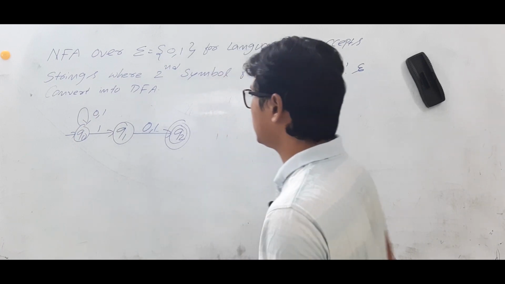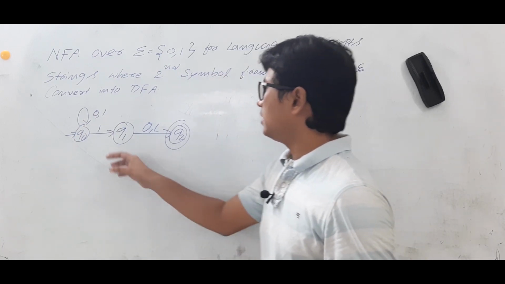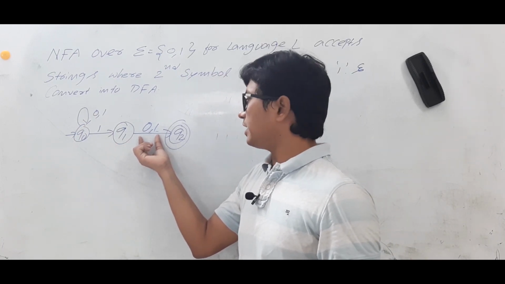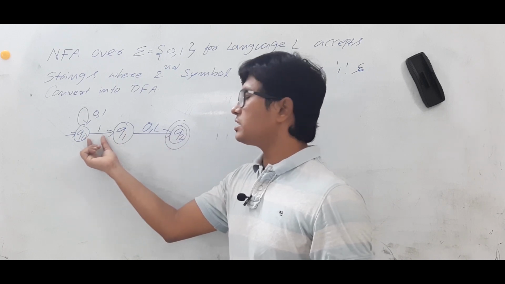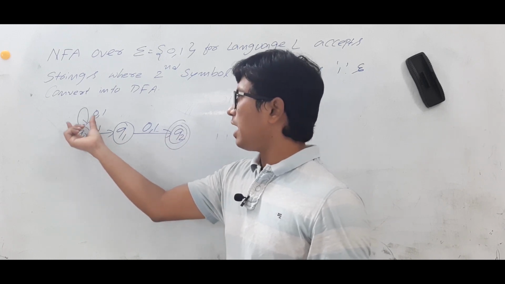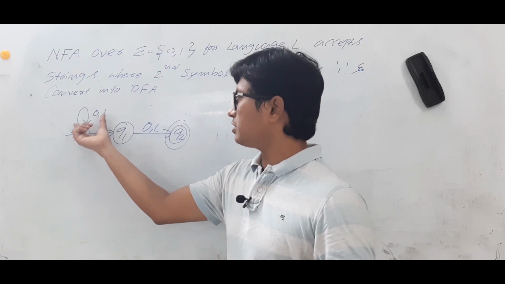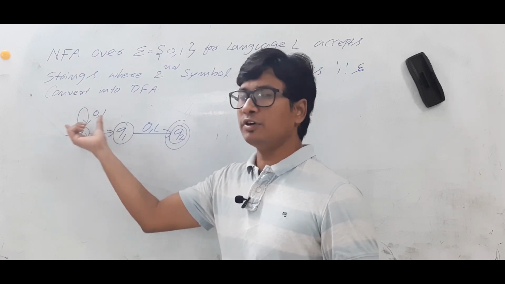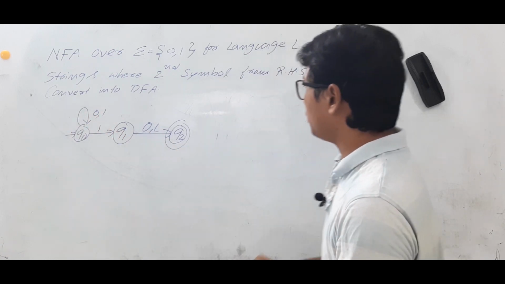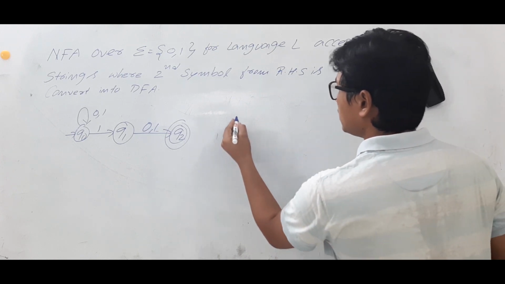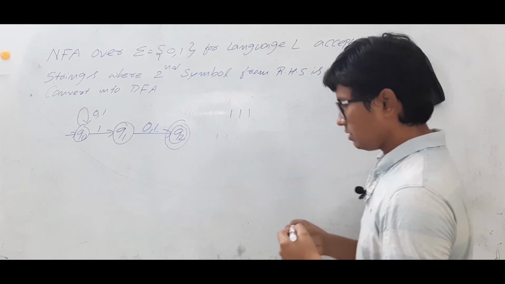If you see that, this is quite easy. Now, this one can end with either 0 or 1. The second symbol from the RHS should be 1. And the length of what is before this can be anything. Now we will see whether it will accept 1, 1, 1 or not.